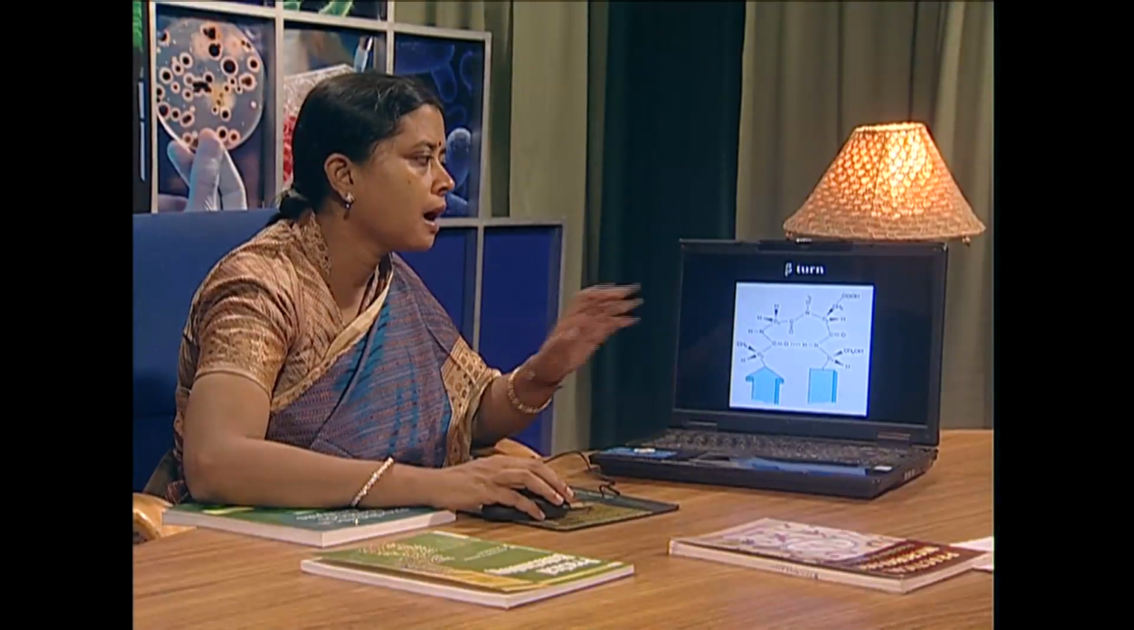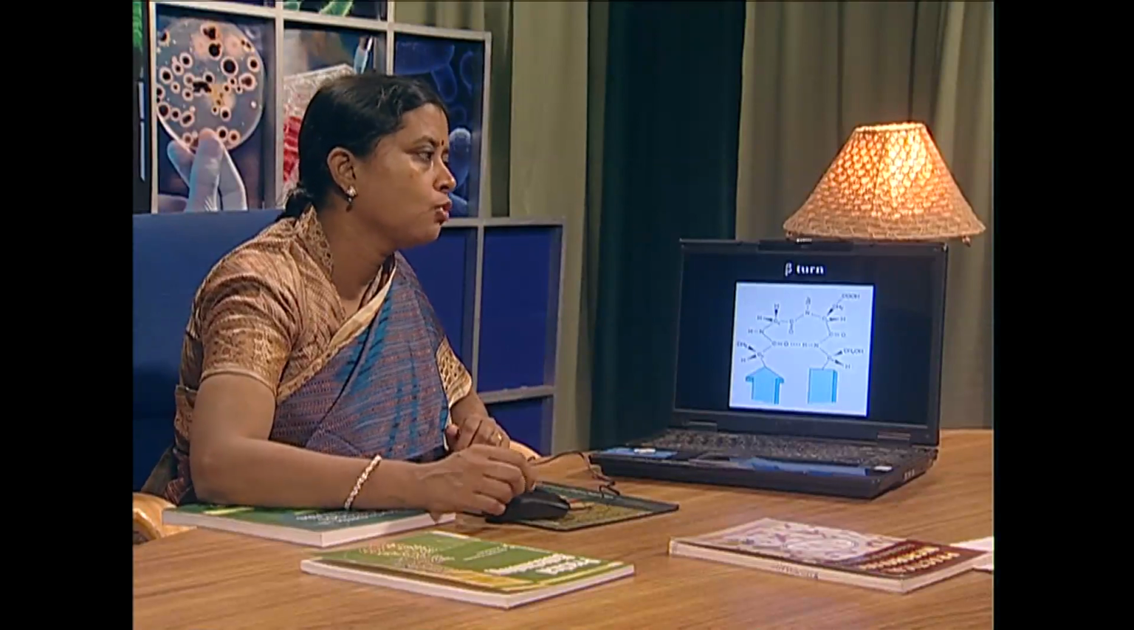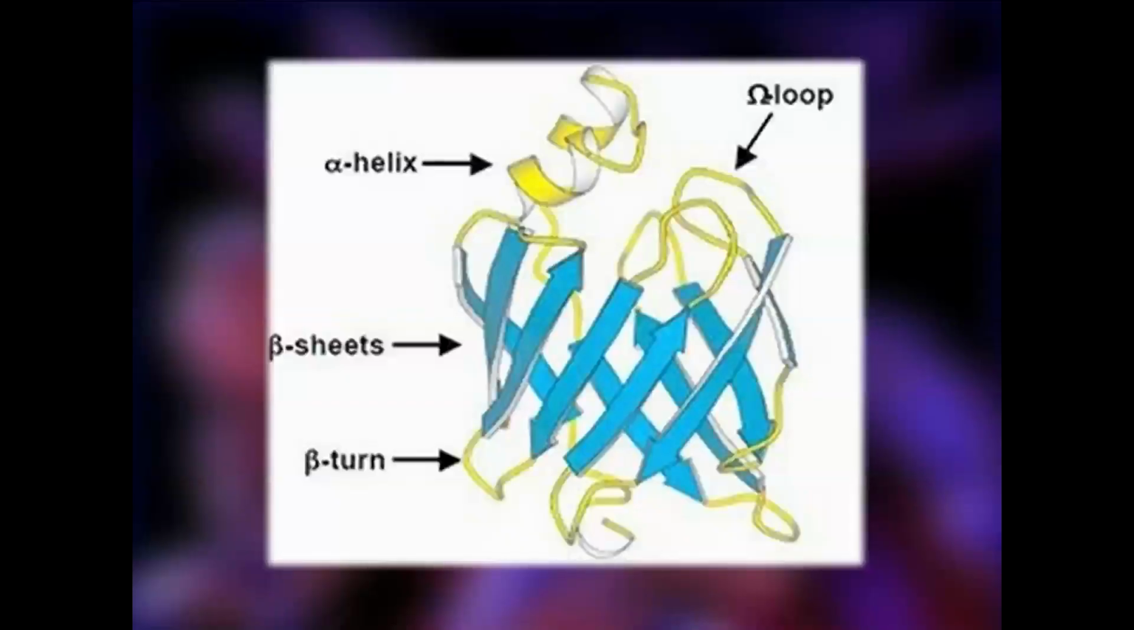And apart from this reverse turn, there are loops called omega loops. These omega loops are also in conjunction with the beta turns. Intervening regions have omega loops, and somewhere there are beta turns. Then again alpha helix, beta pleated sheet, and a combination of all these things can be found in a structural or in a functional form of the protein.